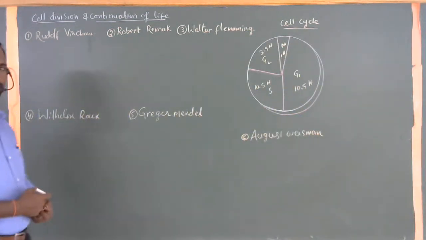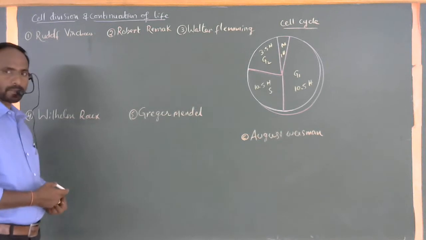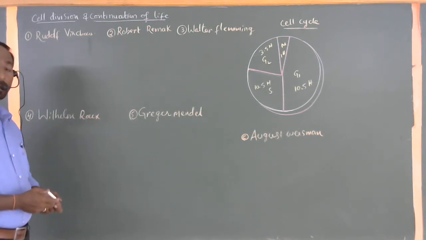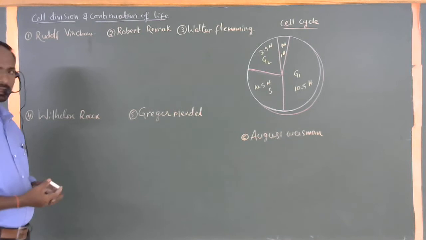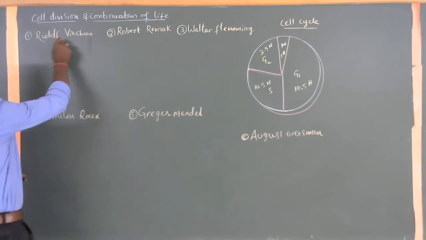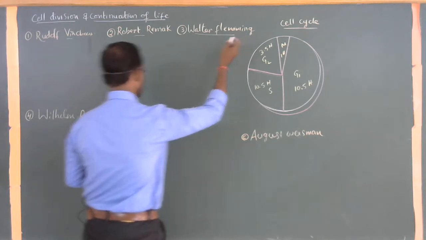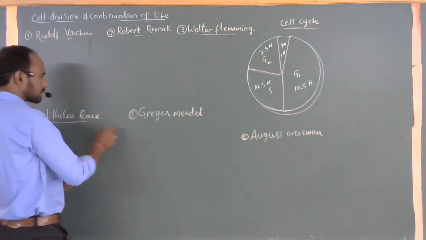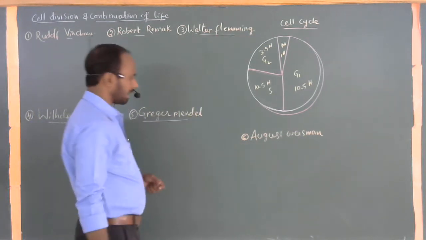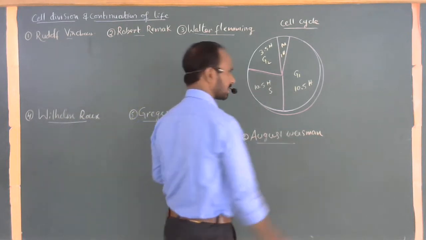To know the complete information regarding cell division, a number of scientists did comprehensive work on this. First, Rudolf Virchow, Robert Remak, Walter Fleming, Wilhelm Roux, Gregor Mendel, and August Weismann.